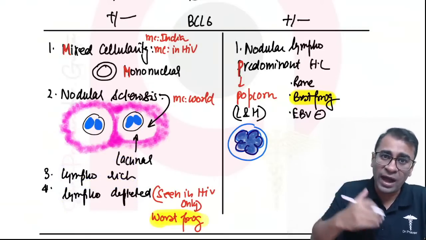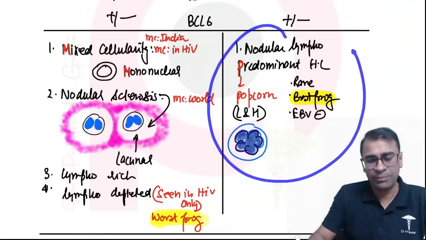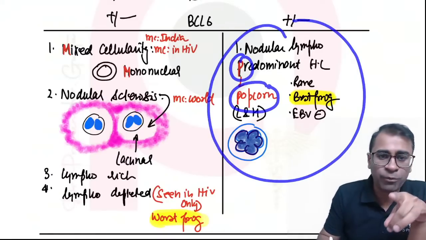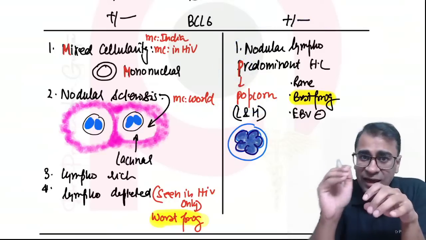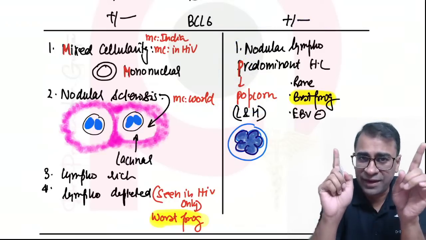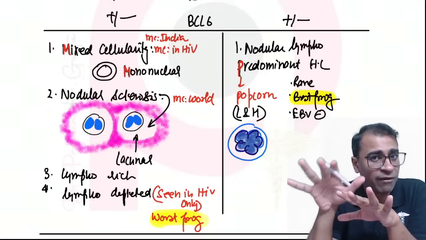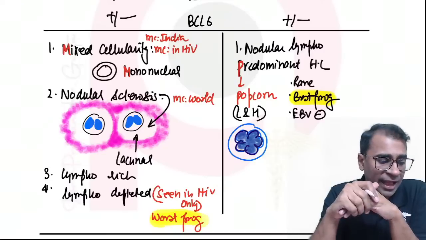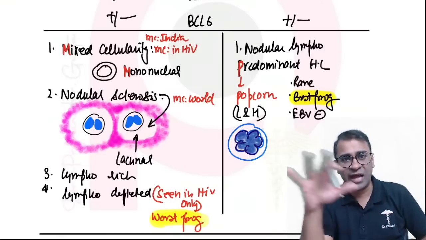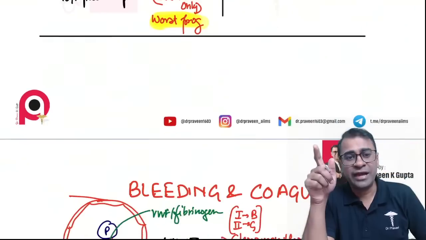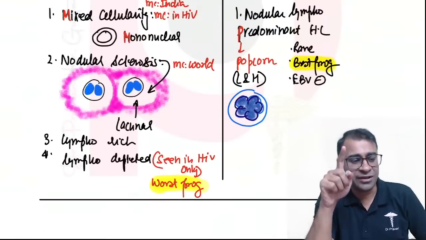What MCQ I expect this year is on NLPHL. NLPHL, nodular lymphocyte predominant, P for popcorn cell, also called LH variety. This variety is the rarest variety and it has the best prognosis and has Epstein-Barr virus negativity. So I think I have made this very clear for all these Hodgkin lymphomas, and the treatment is the A, B, V, D regimen.